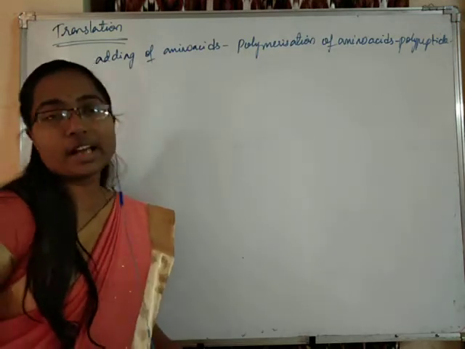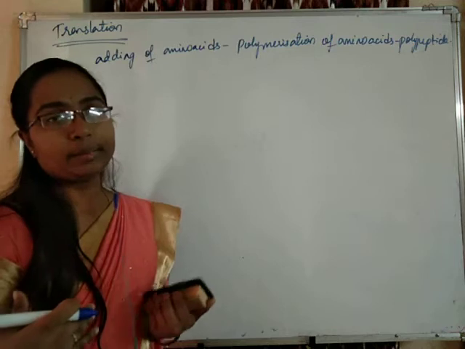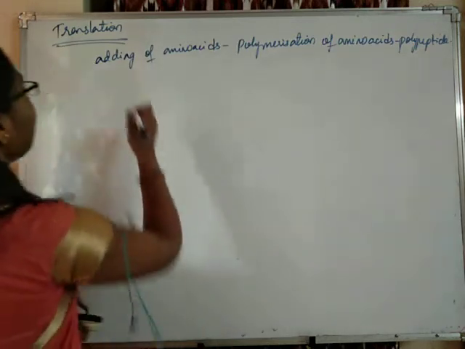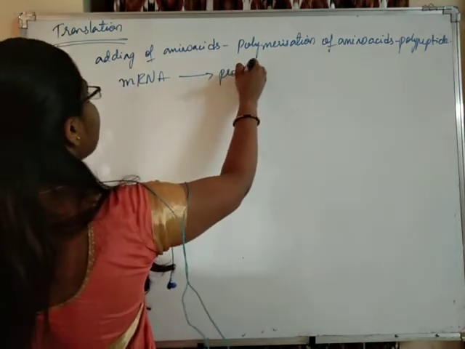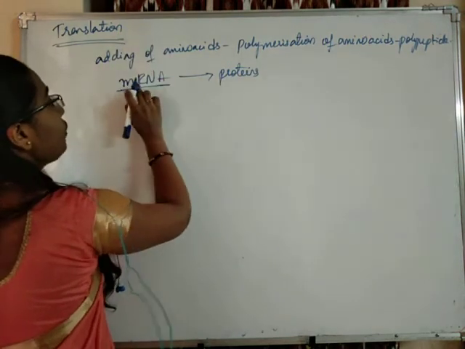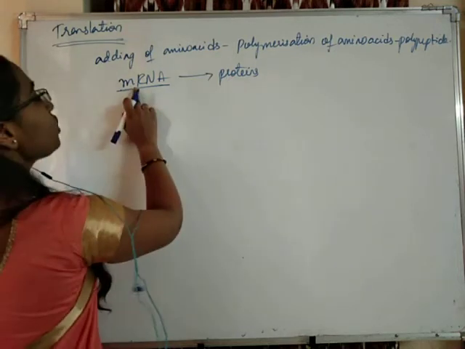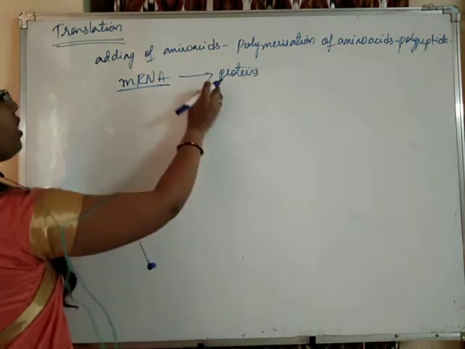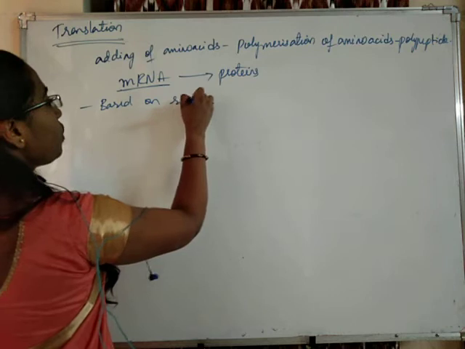So in translation, amino acids make up the polypeptide chains, that is, proteins are formed from mRNA.